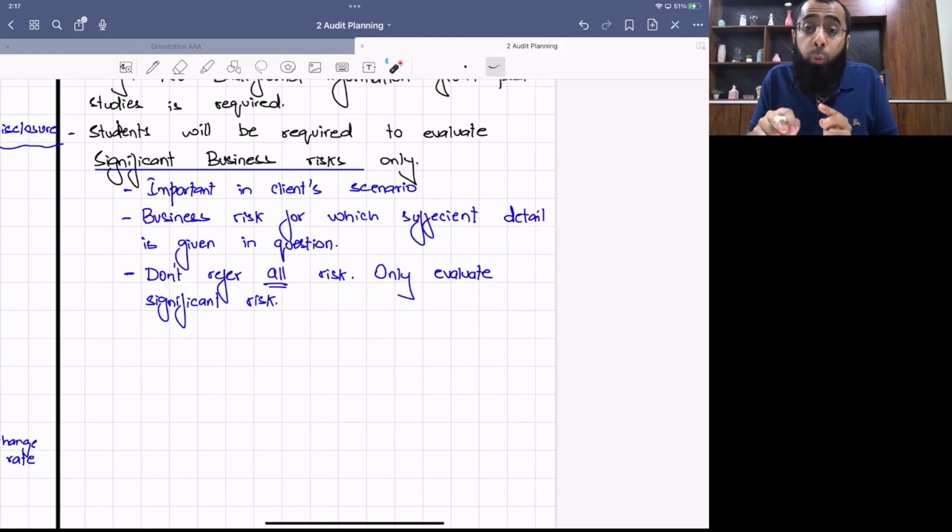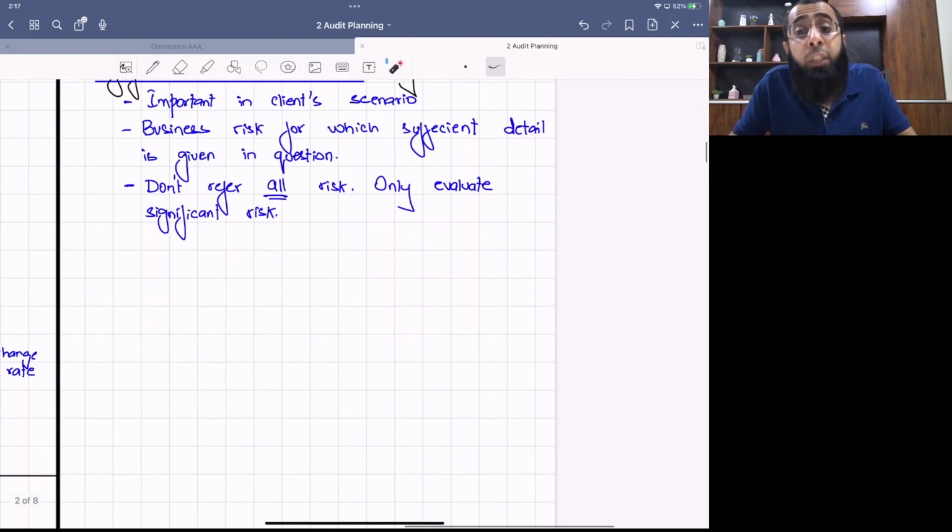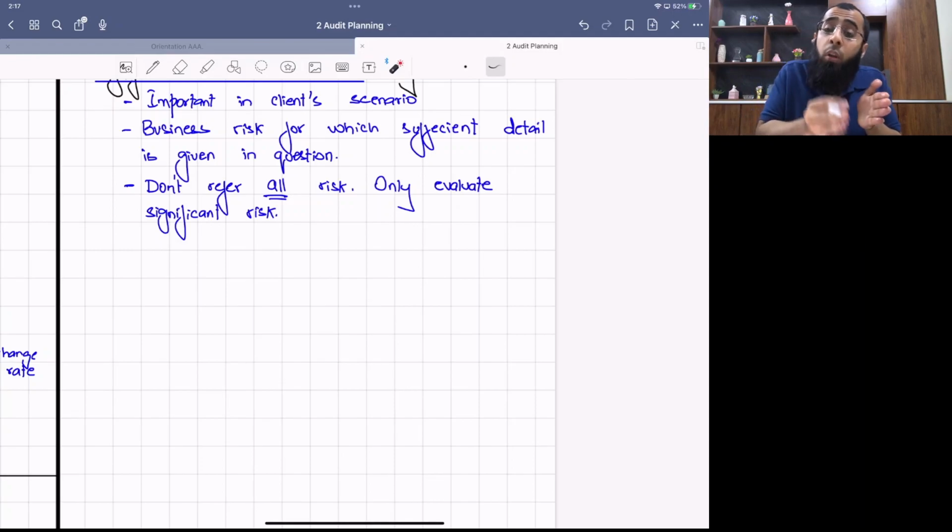Don't refer to all risks, only evaluate the significant ones. Sir, how will we identify which risk is significant? When we do past paper practice, I'll give you guidance: see, for this risk, sufficient detail is given. The examiner has talked about it. It's a 5-page scenario, so the examiner will be discussing different issues. Those on which there is discussion are the significant ones from the perspective of the client.